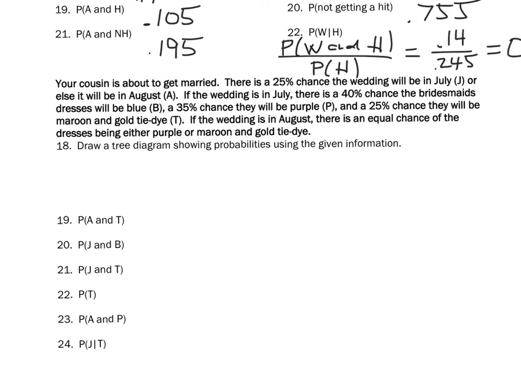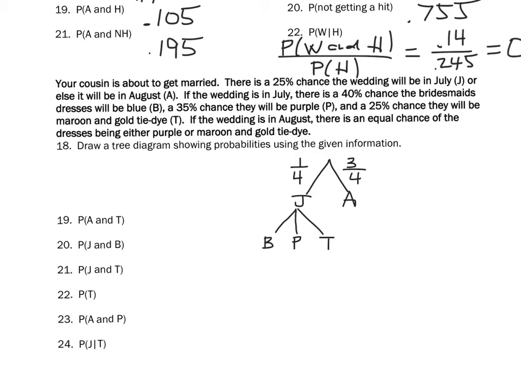Next problem, very similar, using a wedding situation. We have a wedding in either July or August. There's a 25% chance. I'm going to try to use fractions here. July is 1/4. August would then be 3/4. If the wedding is in July, the bridesmaid dresses could be blue. They might be purple. Or they might be tie-dye.